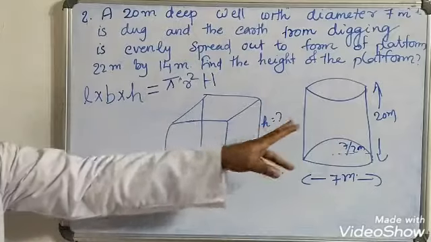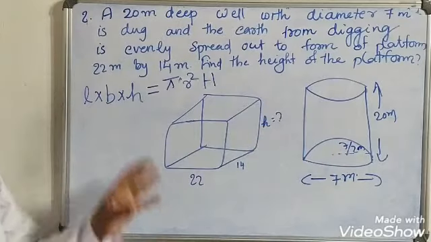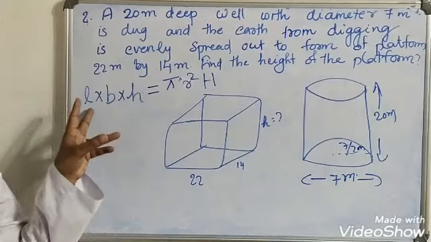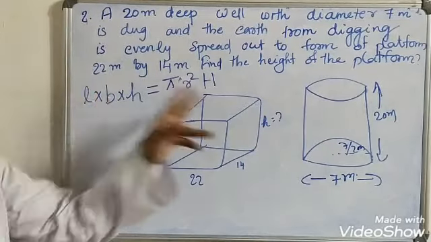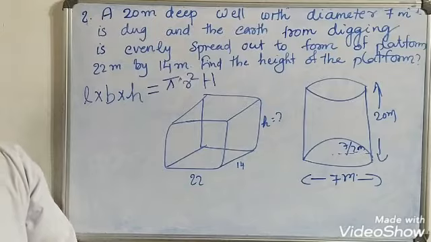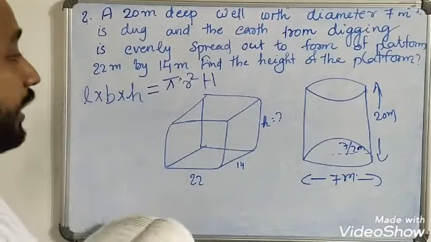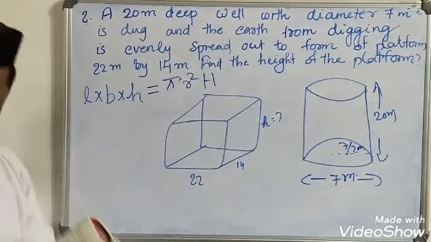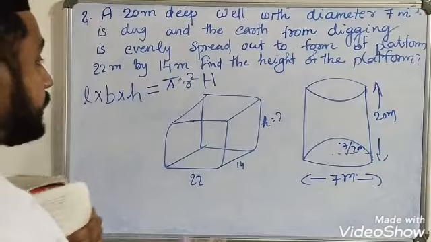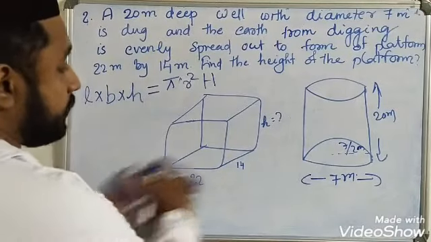This is small h, and that is capital H. So using the value of length, breadth and radius of the cylinder and height of the cylinder, we can easily find the value of height of the cuboid. So LBH is equal to pi r square h.